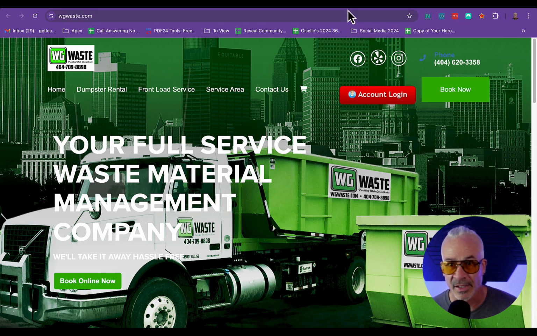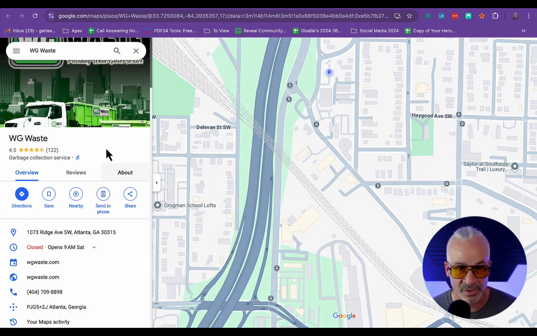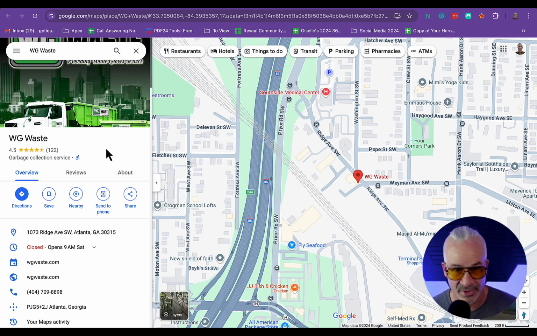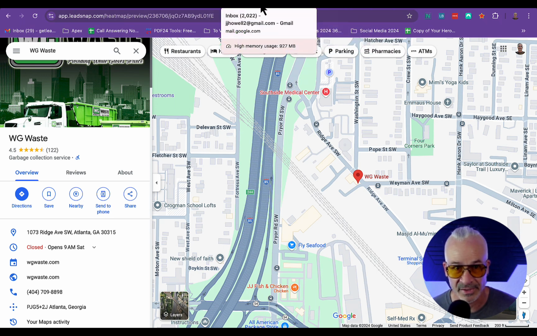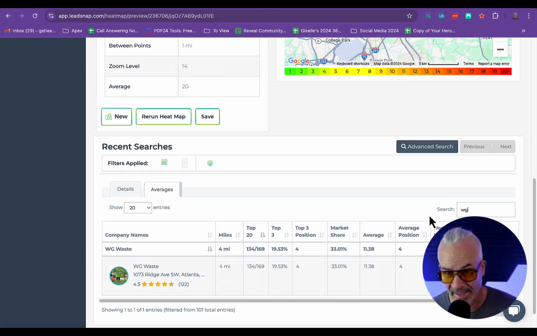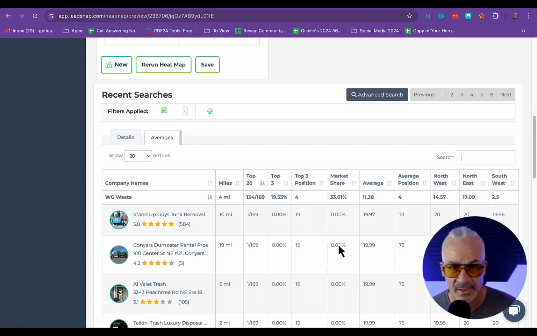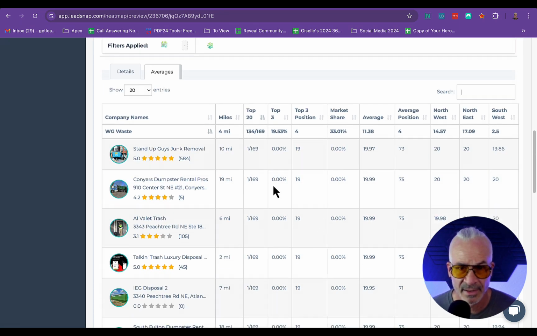So they're maybe capturing keywords that I'm not as familiar with in that niche, being garbage collection, whereas most people, I think, tend to go with dumpster rental, waste removal, and different things like that. So this is the kind of research that you would want to do so that you can really understand the niche and understand who is ranking the best in the niche, right?